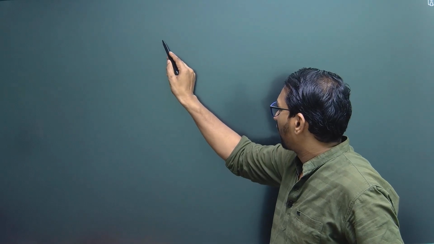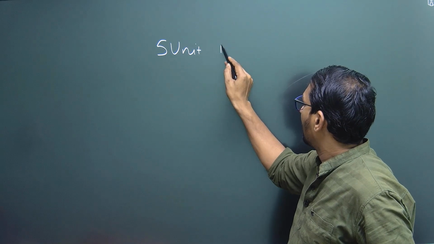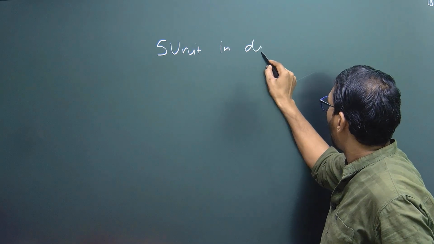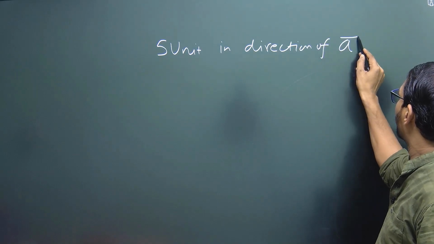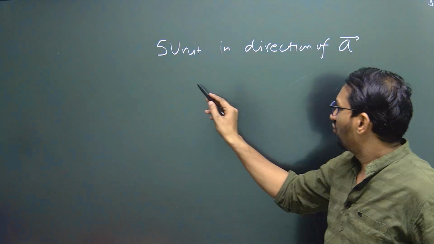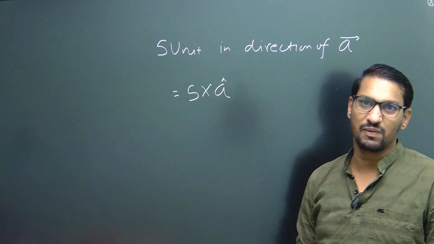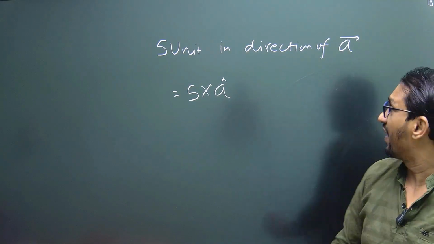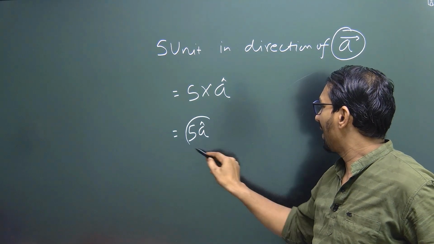Suppose we have to find a vector of 5 units in the direction of vector A. So we have to multiply 5 with A cap. Since A cap is a unit vector along the vector A, we get a vector 5A cap.